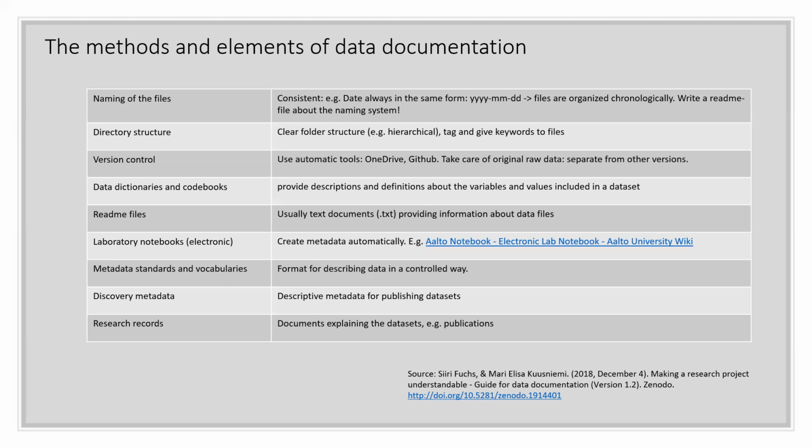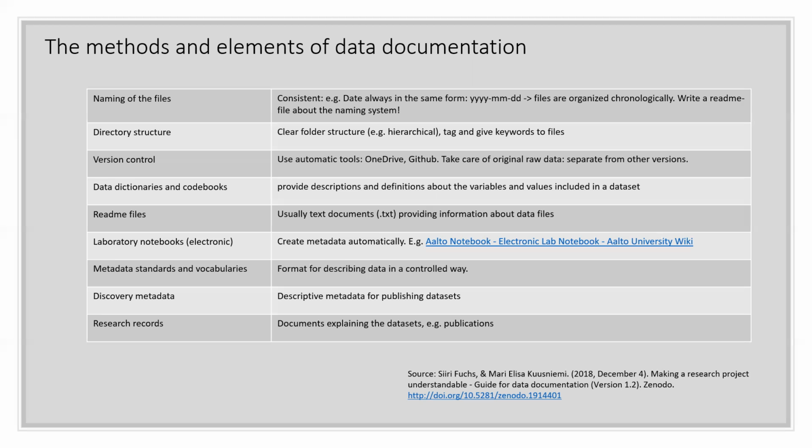README files are very simple text documents which provide information about data files. And metadata standards and vocabularies are basically a controlled way of describing your data.